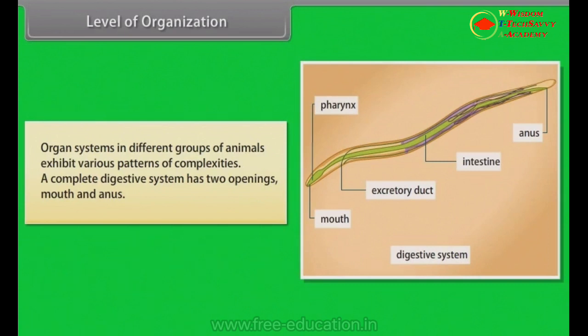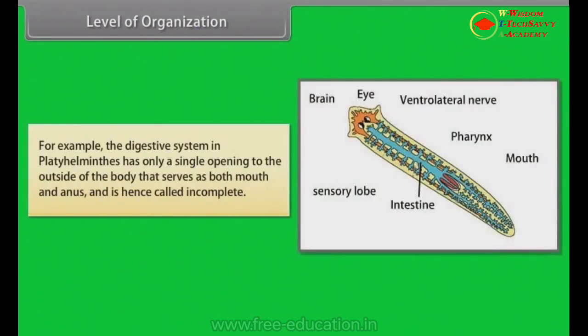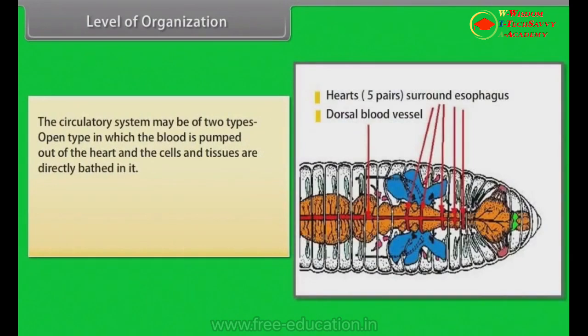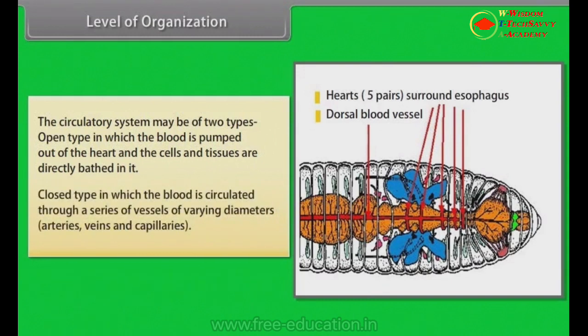A complete digestive system has two openings, mouth and anus. For example, the digestive system in Platyhelminthes has only a single opening to the outside of the body that serves as both mouth and anus, and is hence called incomplete. The circulatory system may be of two types: open type, in which the blood is pumped out of the heart and the cells and tissues are directly bathed in it; closed type, in which the blood is circulated through a series of vessels of varying diameters, that is, arteries, veins, and capillaries.